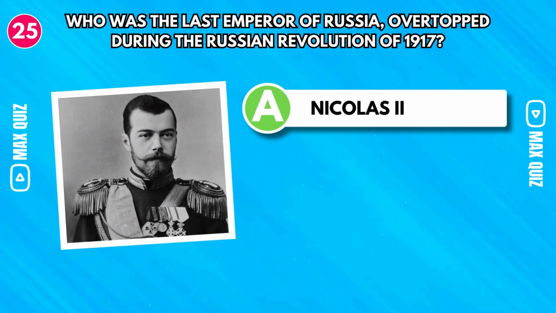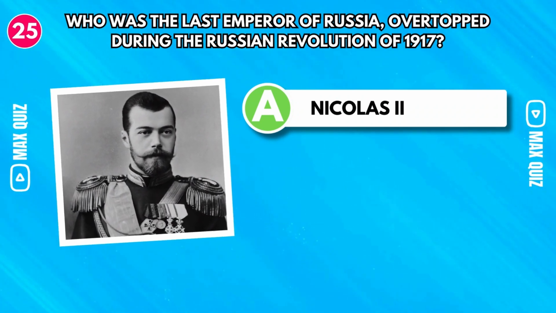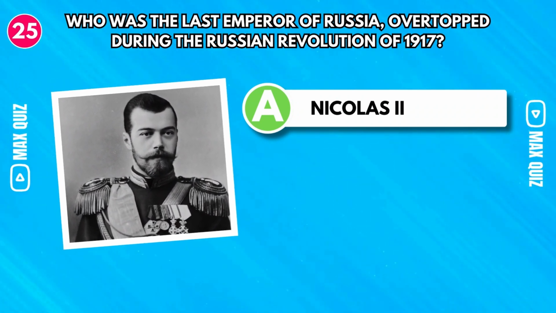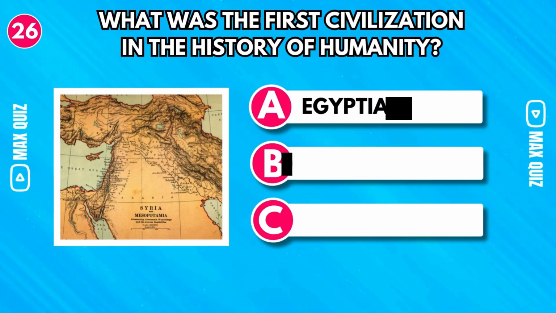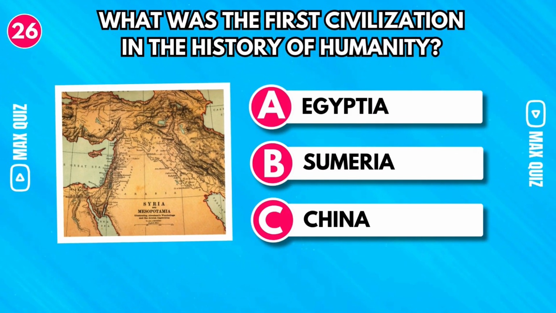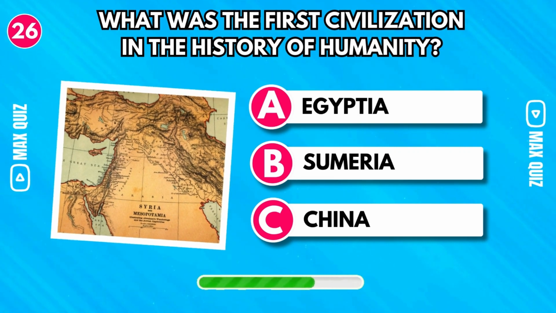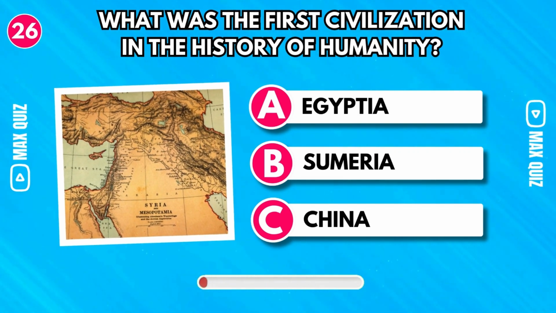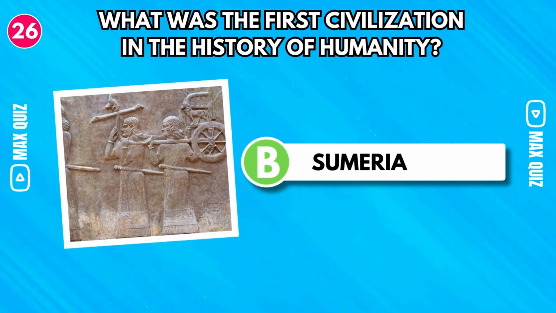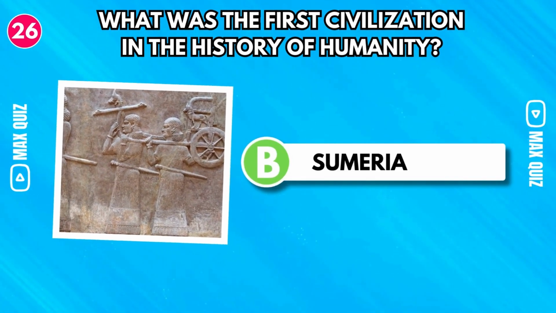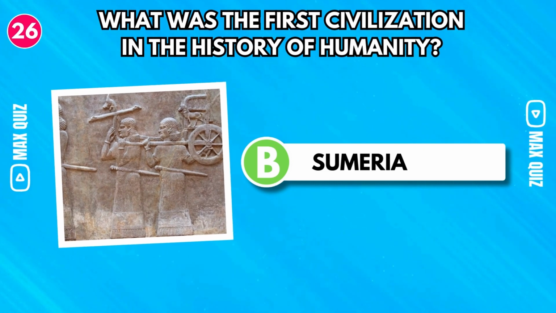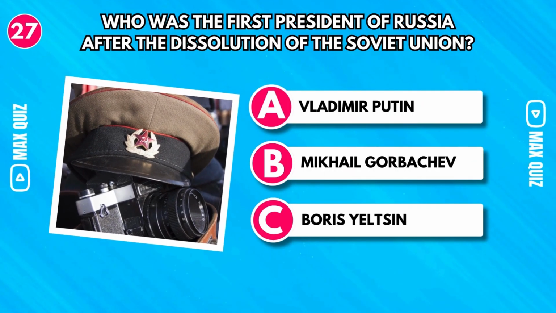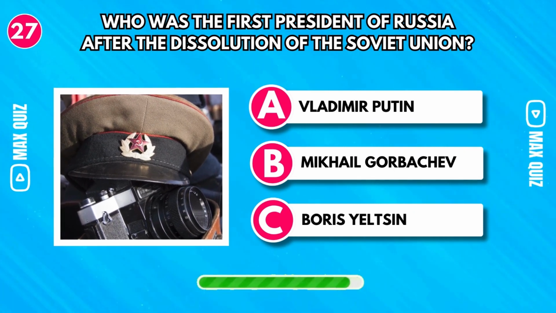Who was the last emperor of Russia, overthrown during the Russian Revolution of 1917? Nicholas II. The last emperor of Russia was Nicholas II, who ruled from 1894 to 1917. What was the first civilization in the history of humanity? The Sumerian civilization, which developed in the region of Mesopotamia, between the Tigris and Euphrates rivers, in what is now Iraq.